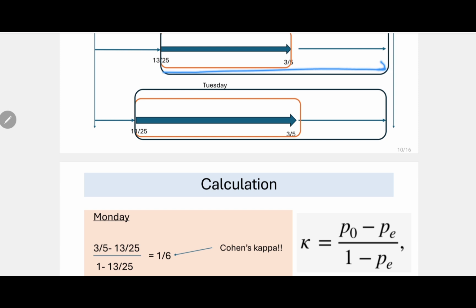This complete part. So this is 1 minus 13 by 25, this part. And in the numerator, what am I doing? I am subtracting this part from this part. So what will I remain with? This bold arrow. So this is Cohen's kappa. Again, diagrammatically, this divided by this is Cohen's kappa.